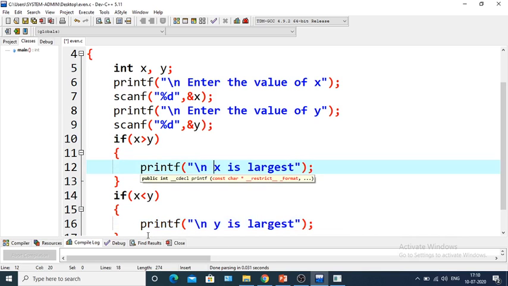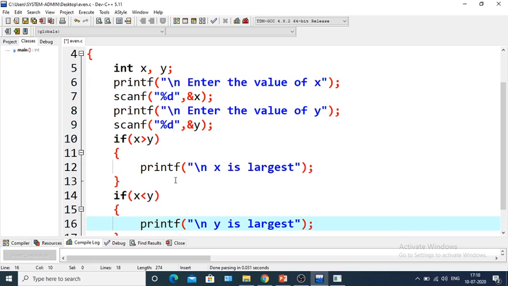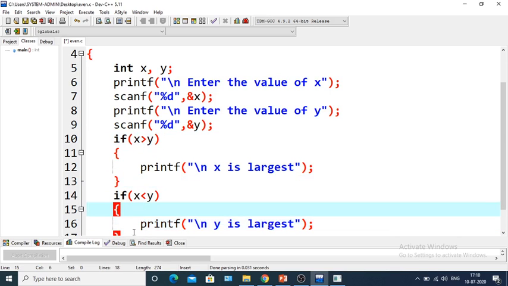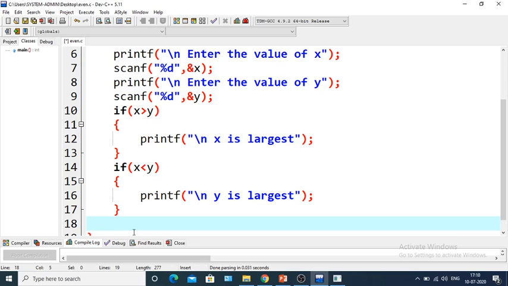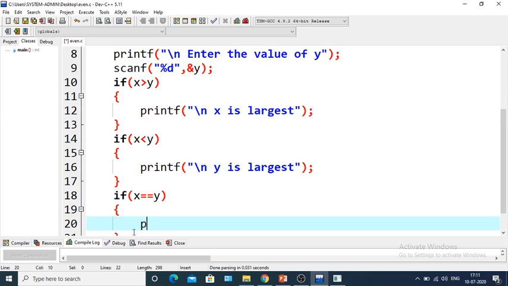So this is the x greater than y condition, this is the x less than y condition. And one more thing, x can also be equal to y. So if x equals y, we can write printf slash n, x is equal to y.